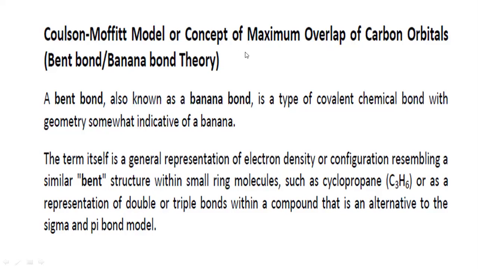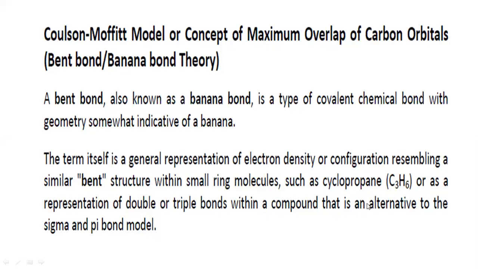So the concept of maximum overlap of carbon orbitals is a representation of electron density, or a configuration resembling a bent structure, in a small ring molecule such as cyclopropane. In Bayer strain theory, we have discussed that the tetrahedral bond angle is 109 degrees 28 minutes. But when they achieve the structure of cyclopropane, they deviate from the normal bond angle and achieve a triangle structure.